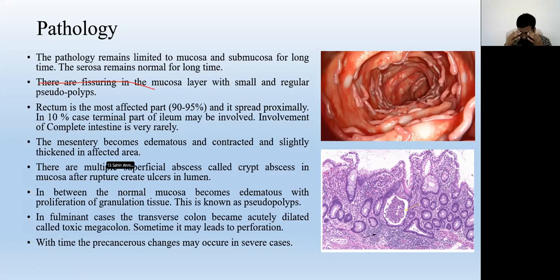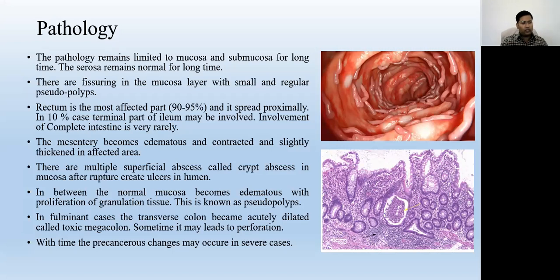What happens is that when that part of the colon is inflamed, and fulminant means very severely inflamed, as a protective physiology that part of the bowel relaxes completely, so it dilates very much, 5 to 6 times the normal size, and there is no movement in that part. That condition is called toxic megacolon.